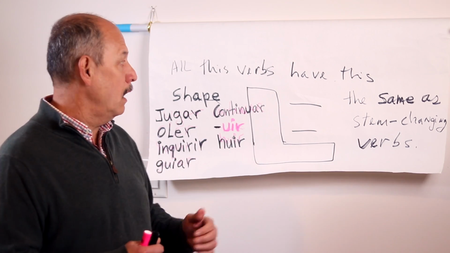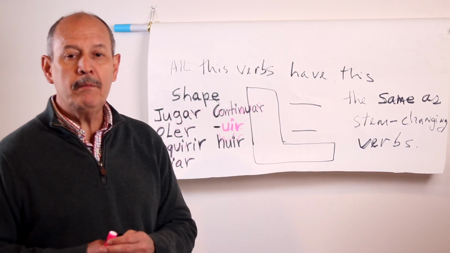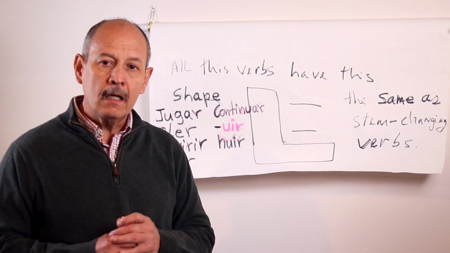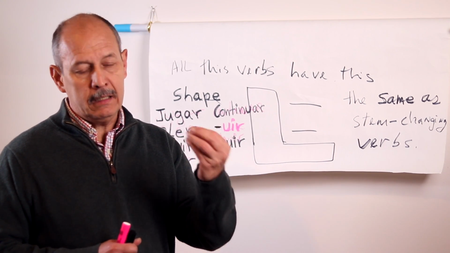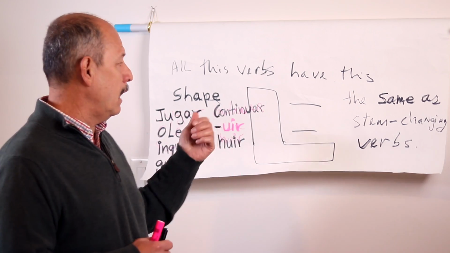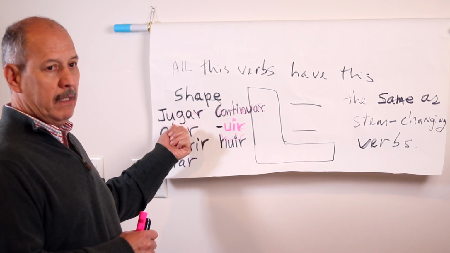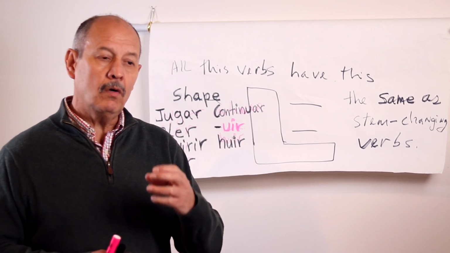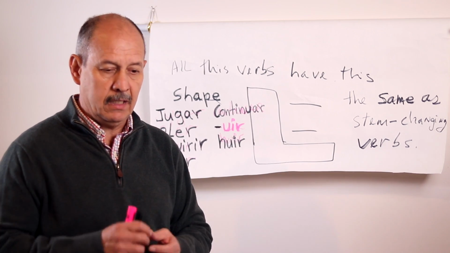For instance, if we take the verb jugar, it will behave exactly like contar, cuento, ue in the stem. But jugar doesn't have an O in the stem, it has a U in the stem, as you can see here.